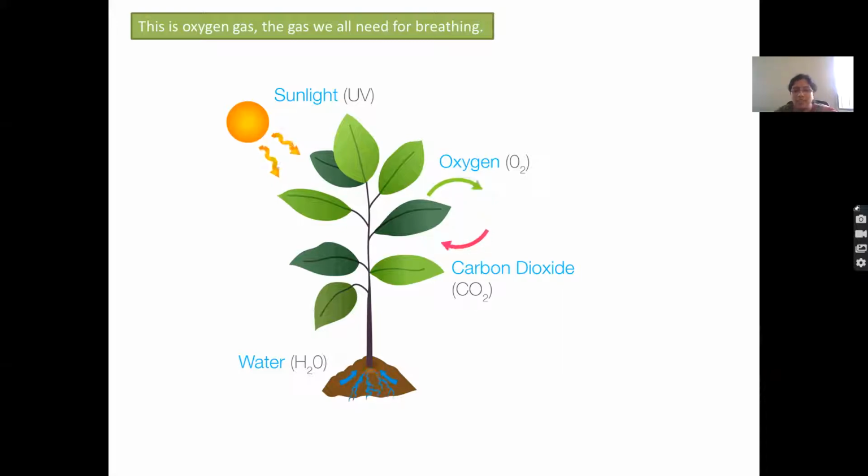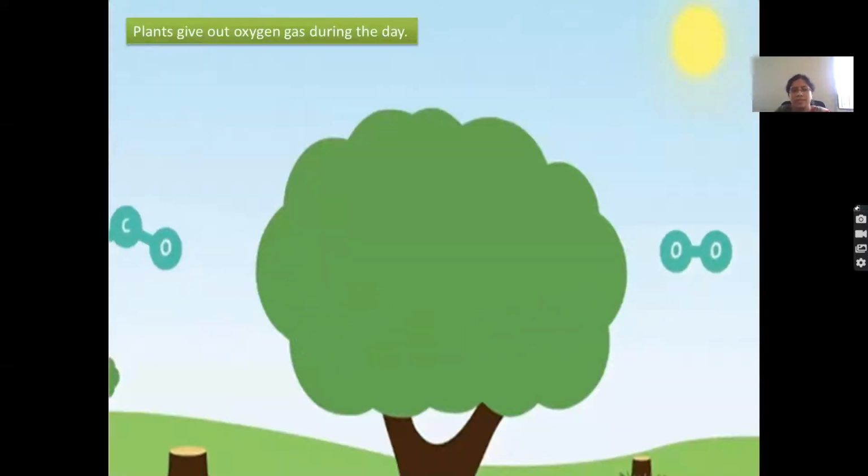For example, children, just imagine you are taking all the oxygen from the air, correct? After that, what are you going to do? You're going to release the carbon dioxide. And if there is nobody to take that carbon dioxide, what will happen? Our air will be filled with carbon dioxide itself, correct? And we will not have sufficient oxygen. Then what will be the air condition? It gets polluted, correct? It gets polluted.